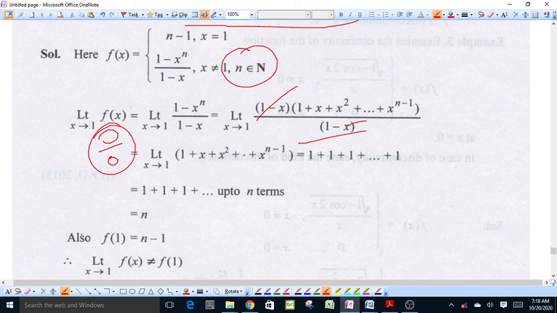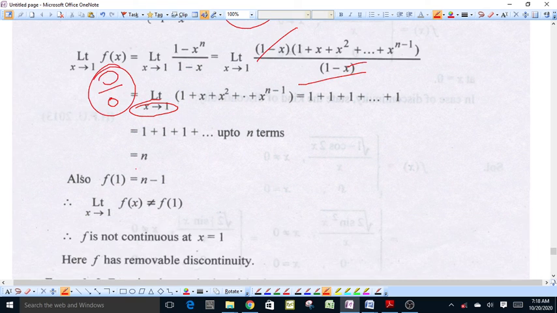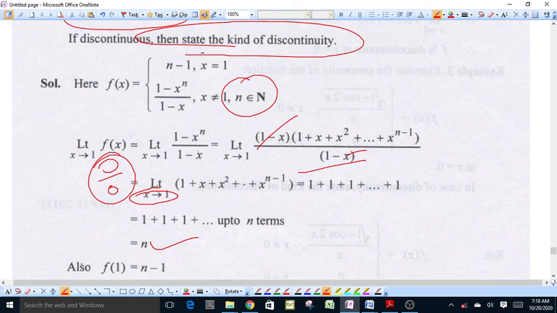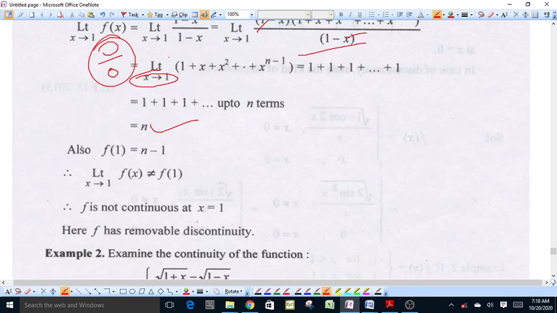When we put x equal to 1, the limit of this function will be equal to 1 plus 1 plus 1 up to n times. That is, the limit of this function will be equal to n. And further, the value of the function at x equal to 1 is equal to n minus 1.